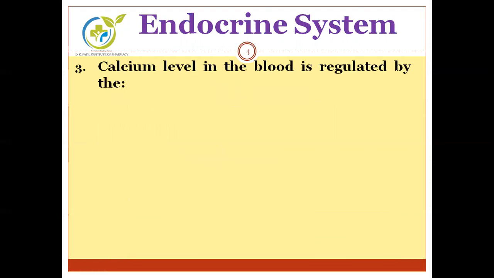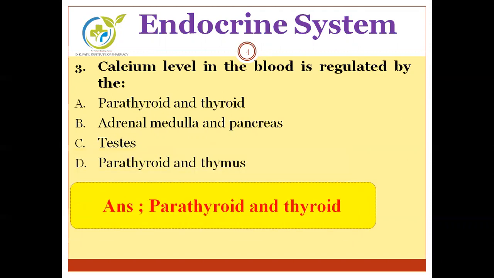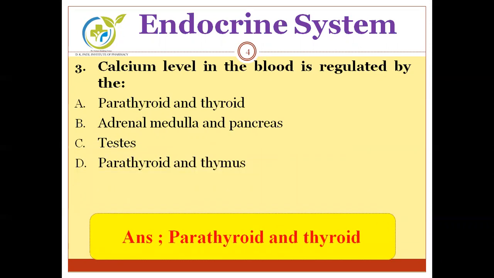Calcium level in the blood is regulated by, options are parathyroid and thyroid, adrenal medulla and pancreas, testes, parathyroid and thymus. Do you know the correct answer? Correct answer is parathyroid and thyroid combiningly regulate the calcium level in blood.